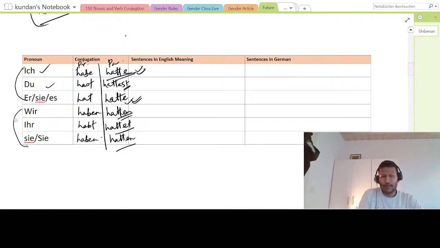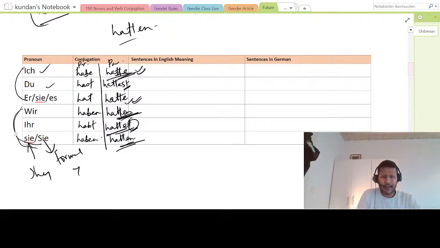For wir it is the original form, hatten, and sie hatten and formal Sie hatten are the same. For ihr, you add te in the ich form: ihr hattet. So: ich hatte, du hattest, es hatte, wir hatten, ihr hattet, sie hatten. I had, you had, he, she, it had, we had, you guys had, they had, and you had formal.